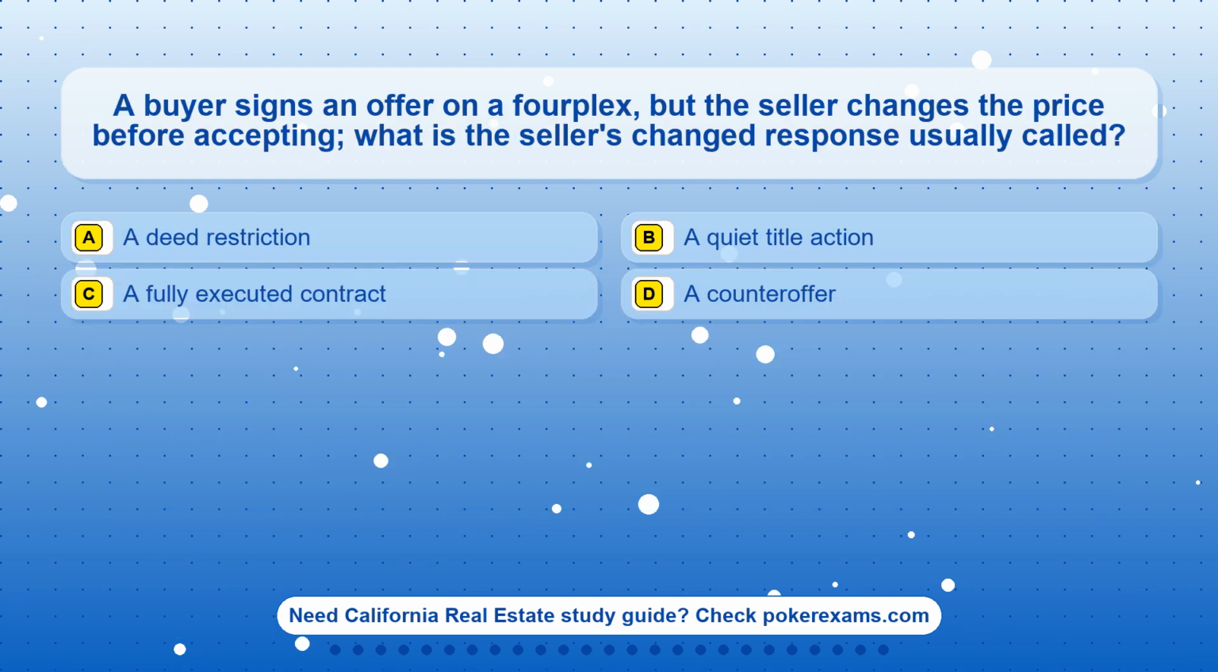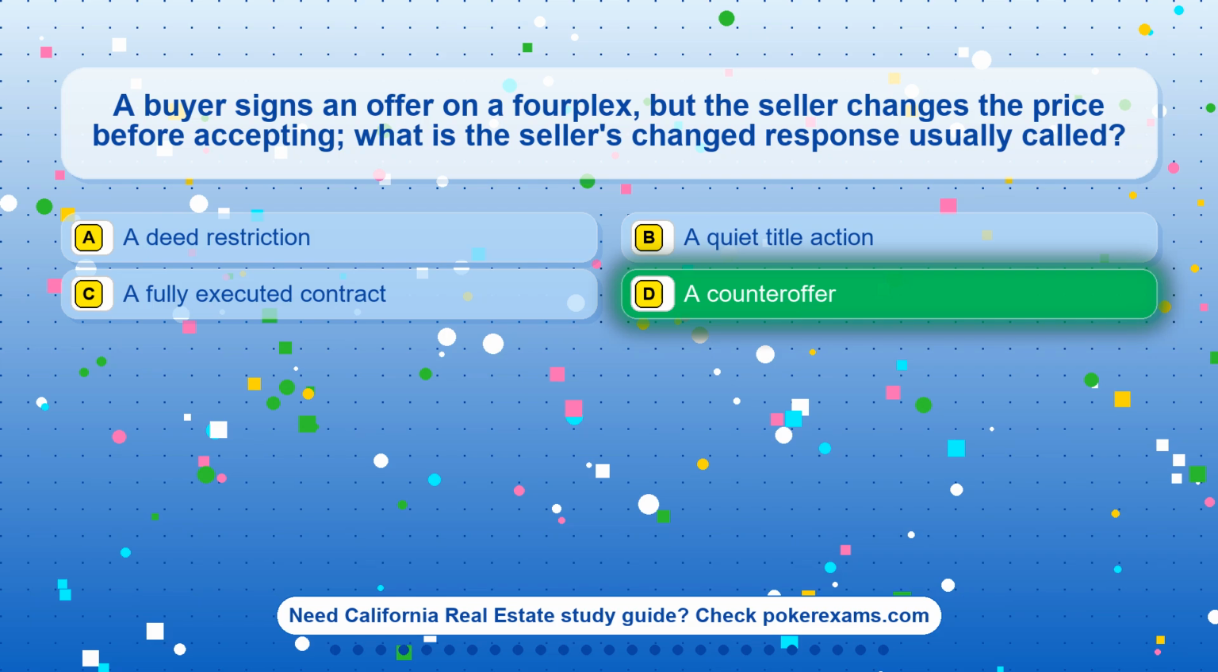Question 5. A buyer signs an offer on a fourplex, but the seller changes the price before accepting. What is the seller's changed response usually called? Option A. A deed restriction. Option B. A quiet title action. Option C. A fully executed contract. Option D. A counteroffer.